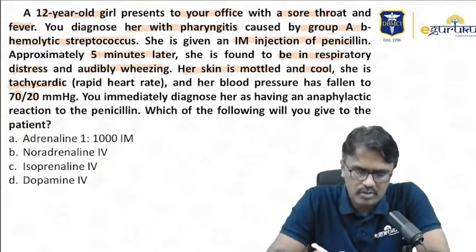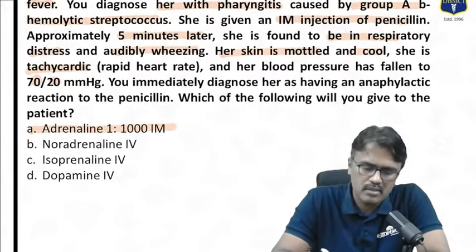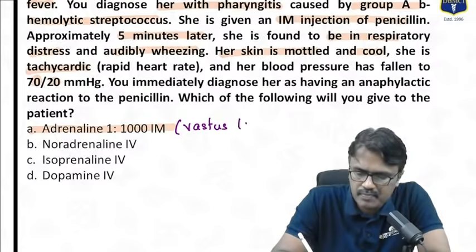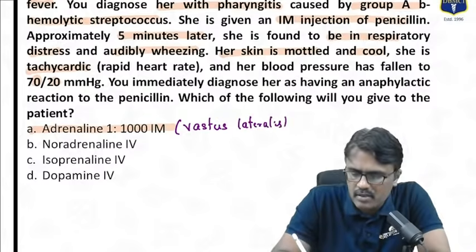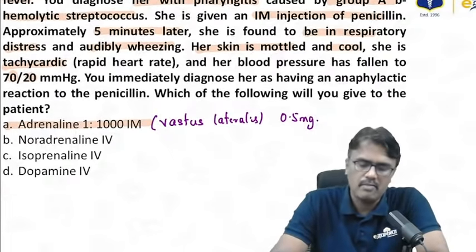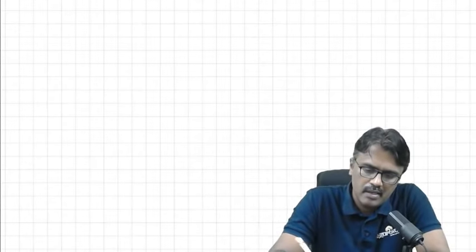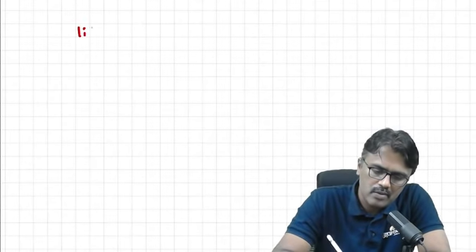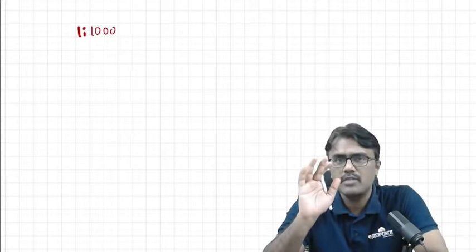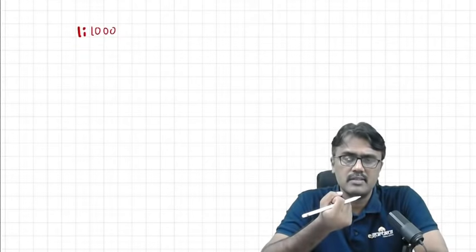So anaphylactic shock is a very important point. Whenever there is anaphylactic shock, the best drug to be used is adrenaline. Adrenaline 1 in 1000 intramuscular, and the preferred muscle is the vastus lateralis. How much to be given is 0.5 milligram. This is the dose you should remember. Adrenaline is a very important drug for your exams. They will ask you the dilutions and its uses. The 1 in 1000 dilution is used IM and subcutaneous for anaphylactic shock and also for nebulization. Where do you do nebulization? One is for bronchospasm due to anaphylaxis, number 2 for croup.